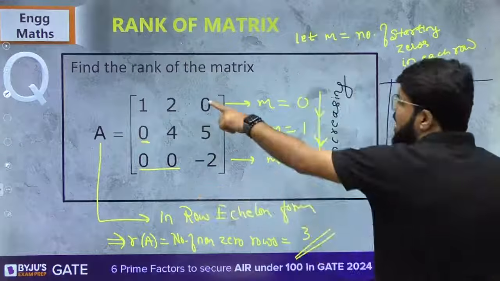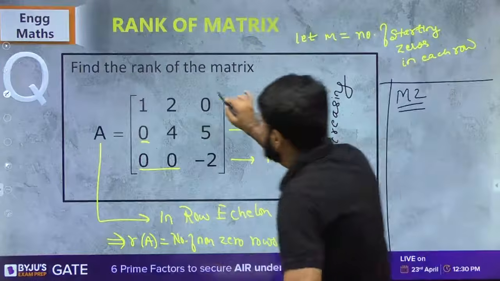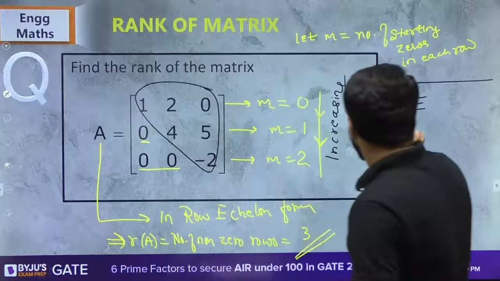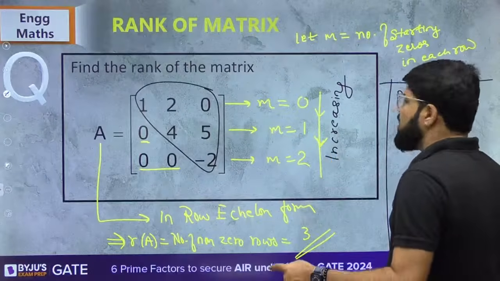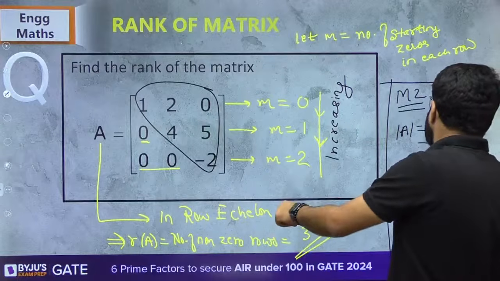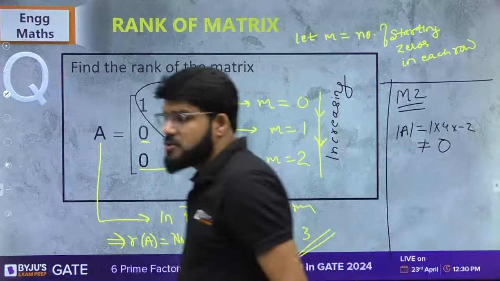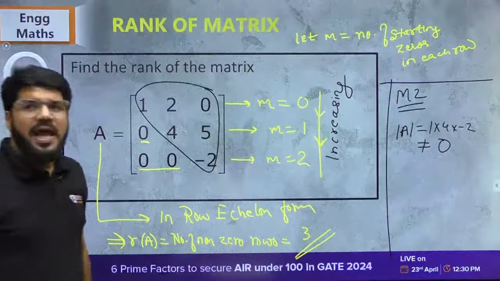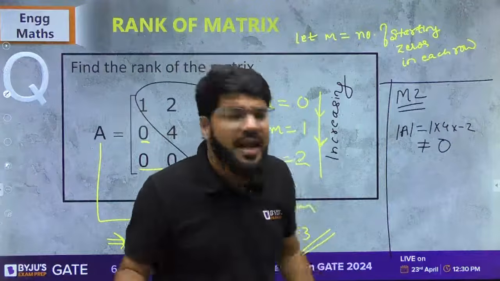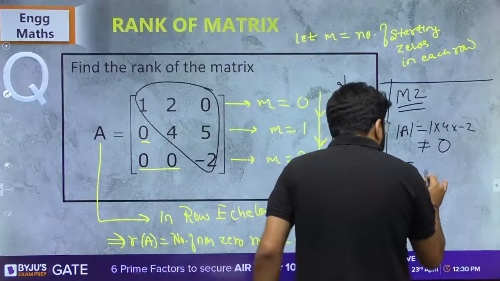But here this is an upper triangular matrix, and we all know quickly the determinant of an upper triangular matrix. It is the product of the diagonal numbers. 1 into 4 into minus 2. So the determinant is non-zero. And if a square matrix has a non-zero determinant, it will have full rank. So I should have full rank.